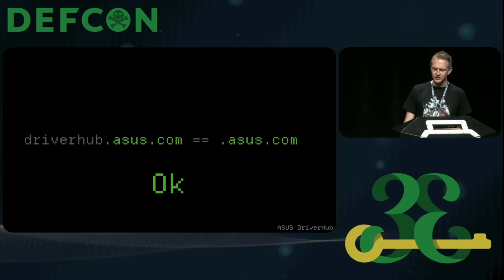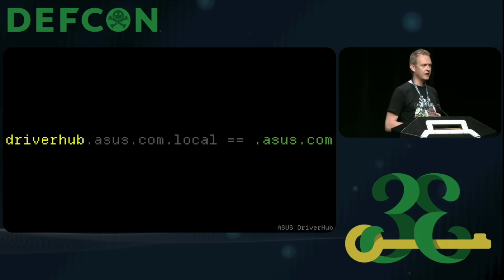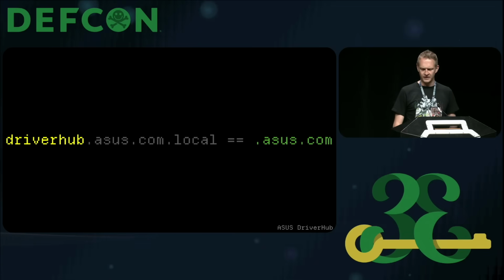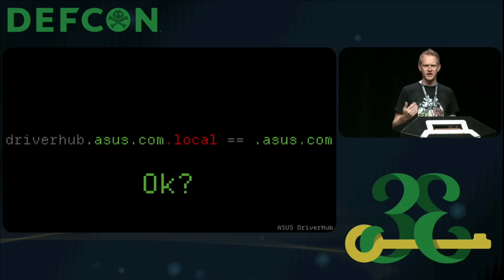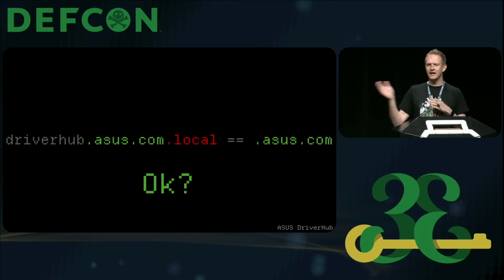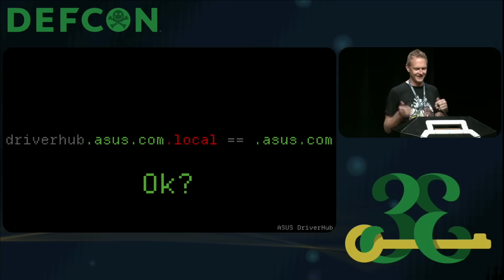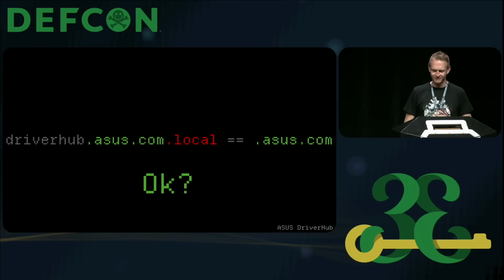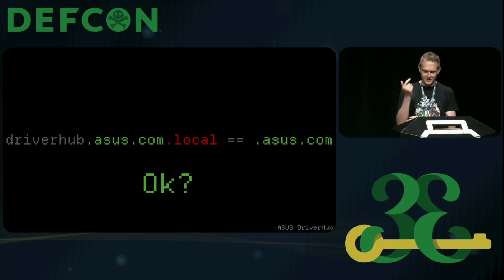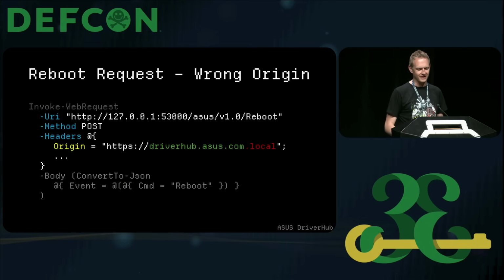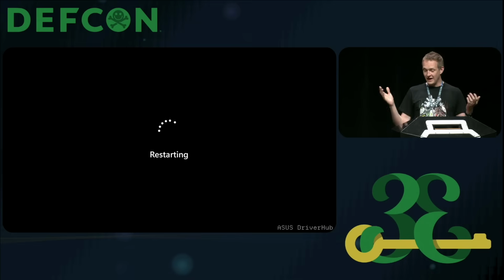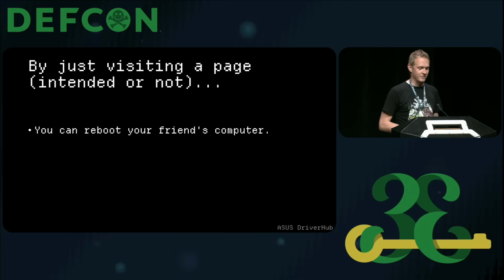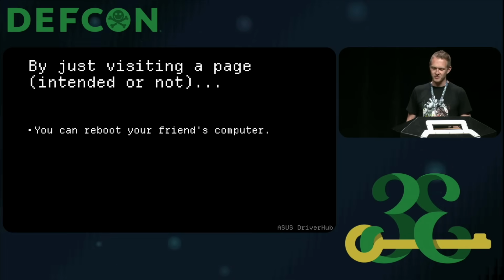However, because this is a string contains, if you pass something like driverhub.asus.com, the same effect will occur, except it will actually stop the moment .asus.com is met, meaning any origin really can be used for you to make a request. So that's okay. Take my test harness, and you see that I can do exactly the kind of reboot with the wrong origin. Now, you may have come to this talk for a vulnerability, but I'm really just showing you how to reboot your friend's computer.